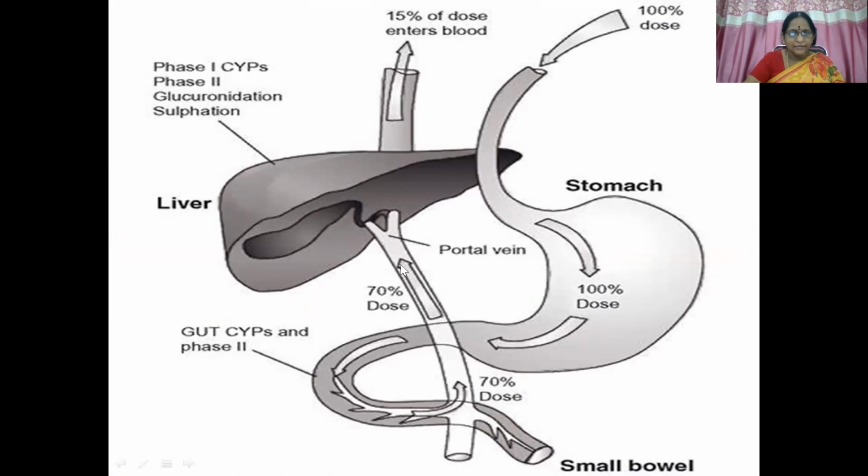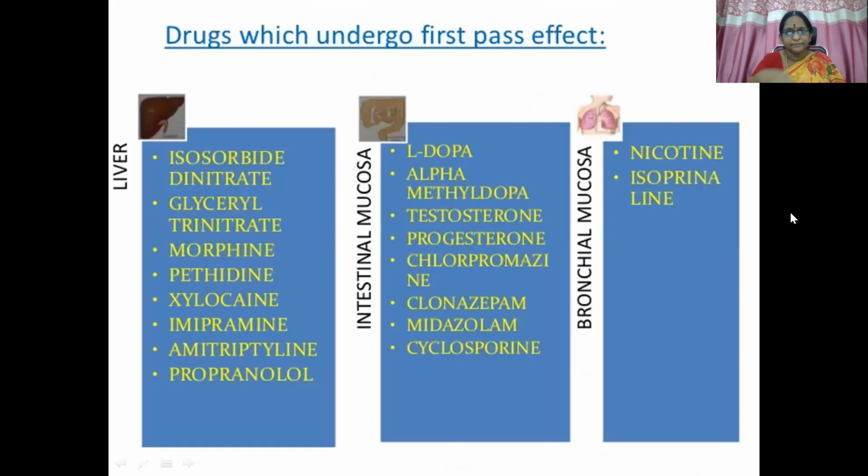Then the 70% enters through the portal system into the liver, where again it goes through phase 1 and phase 2 reactions, and metabolites or conjugates are formed. By the time it reaches the systemic circulation, only 15% of the dose will be available. So the bioavailability is getting decreased. That is the disadvantage with first pass metabolism in one way.